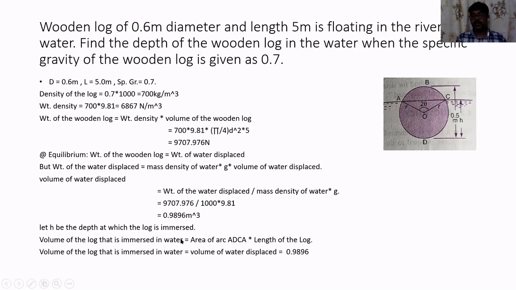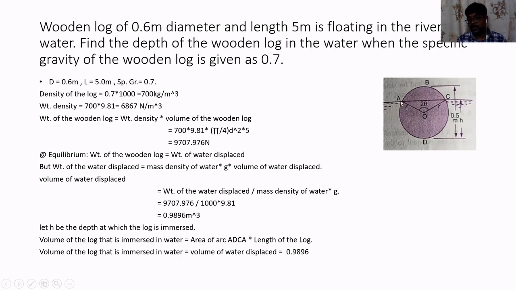If we determine the volume of the log, then automatically we can find out the height. We'll check the geometry and write the equation for the volume of wooden log that is inside the water.